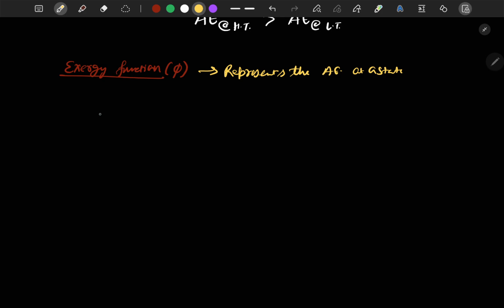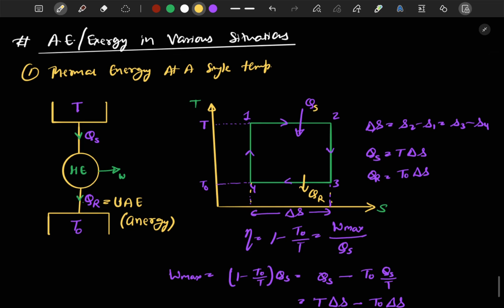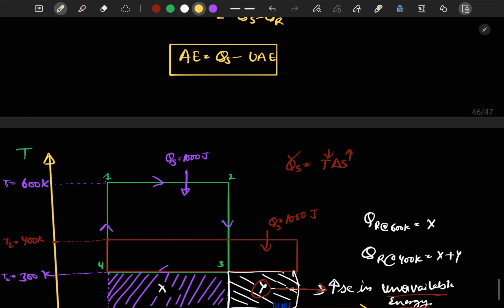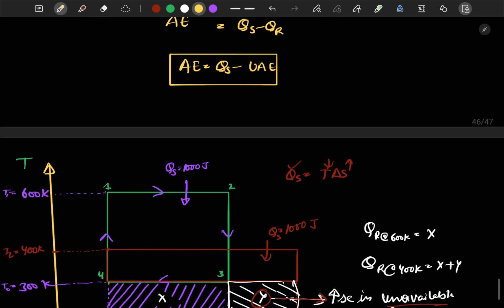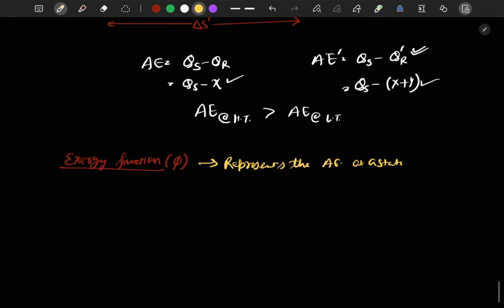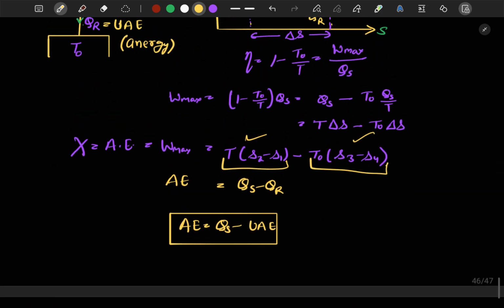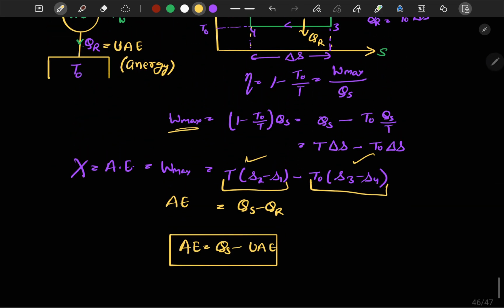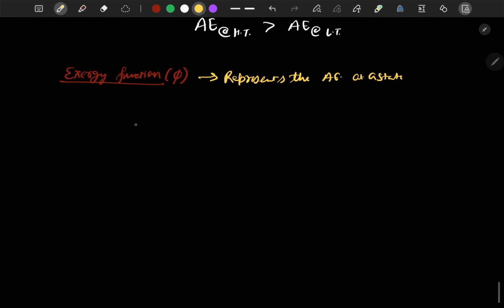We can write the Exergy function for thermal energy at a single temperature. From here we see that our W max value is equal to 1 minus T naught upon T into Qs. So we can write phi is equal to Qs into 1 minus T naught by T.